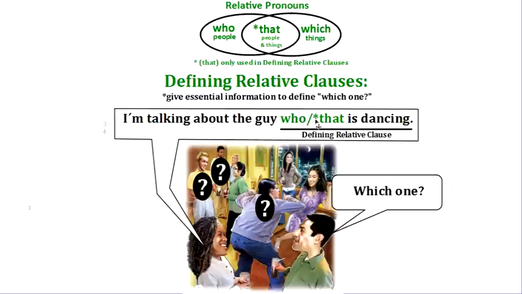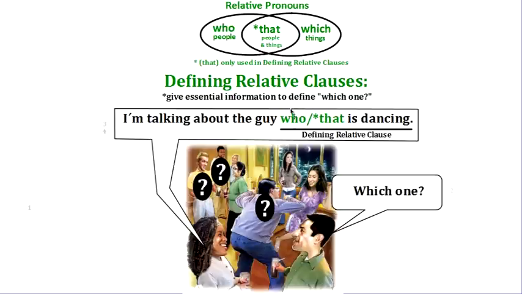Good. Now let's talk about what we're doing here. I can use who, right? Because it's a person. I'm talking about a guy. And we said who is for people, so that's okay. And we can use that, right? Because that is for people or for things.